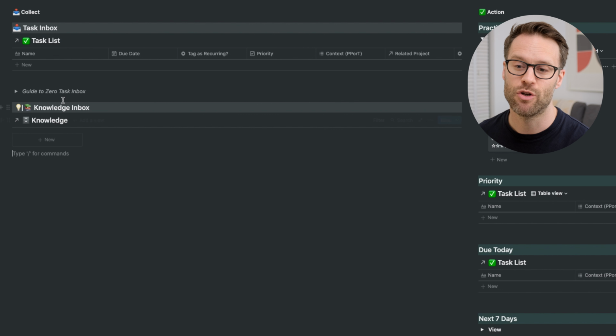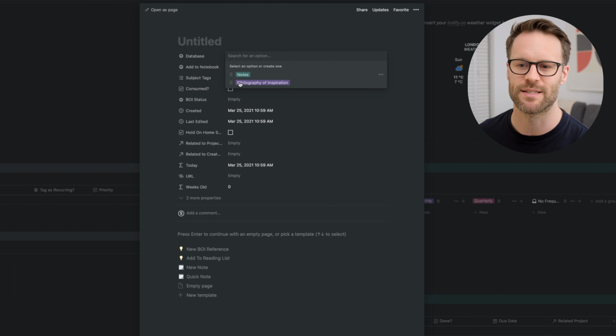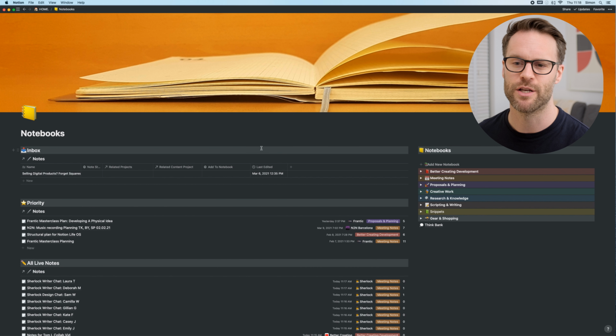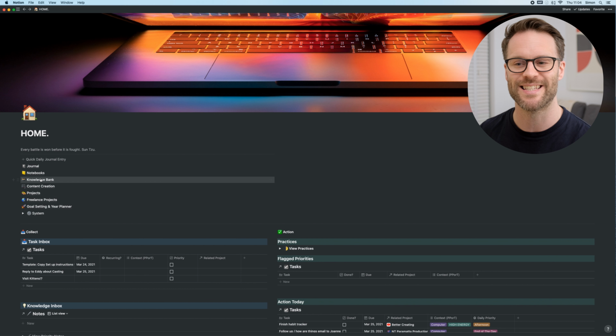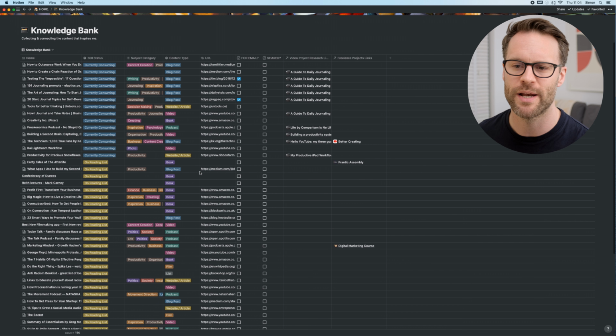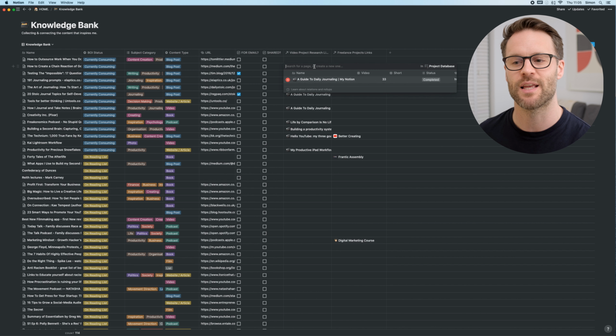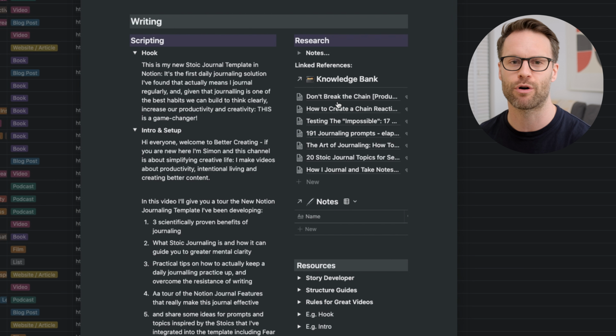Now this here, my knowledge inbox, is a filtered view of my second brain knowledge database. So it's the database that serves the notebook system and my knowledge bank, where I store things like references, links, articles. I keep all my notes and references and media links all here to be searched in one database so that it can then be linked to projects or the content creation dashboard later on.